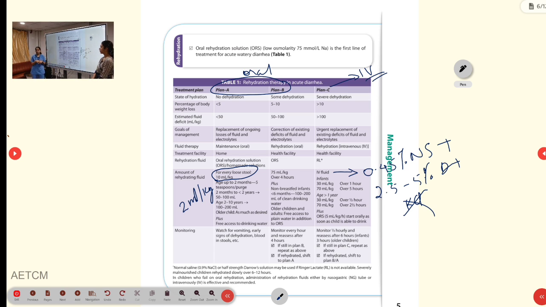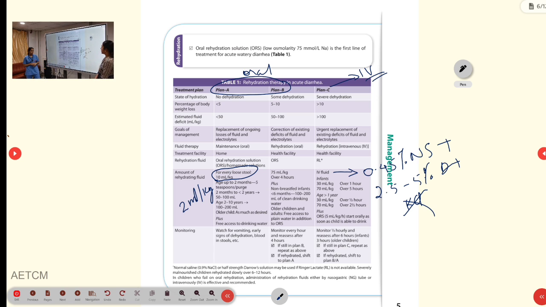In that case, you can go ahead with bolus doses of fluid, and usually we will be giving 20 ml per kg bolus dose over 5 minutes, and then you will have to reassess the child. For the bolus dose you can give just plain NS or ringer lactate. Up to 3 bolus doses, that is 60 ml per kg, can be given for the child.